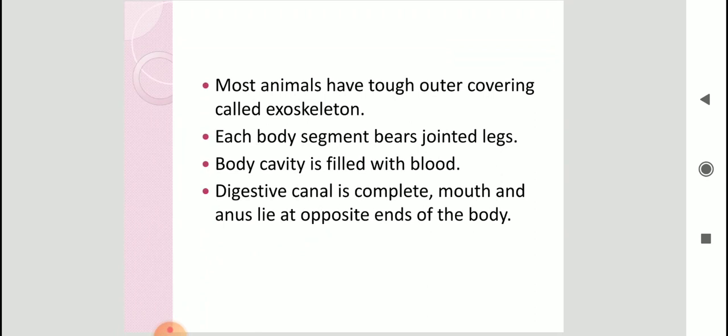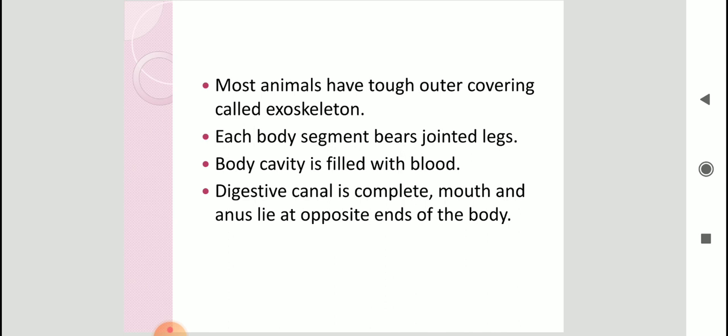Most arthropods have a tough outer covering called exoskeleton. Now exoskeleton, we can say, is a protective covering. See children, arthropods are very small in size, so they need protection from predators, and from unfavorable conditions, like if they go to an area which is completely waterlogged, a lot of water is there everywhere, so it needs a covering. Alright, so they have a tough protective exoskeleton, and this exoskeleton provides protection.